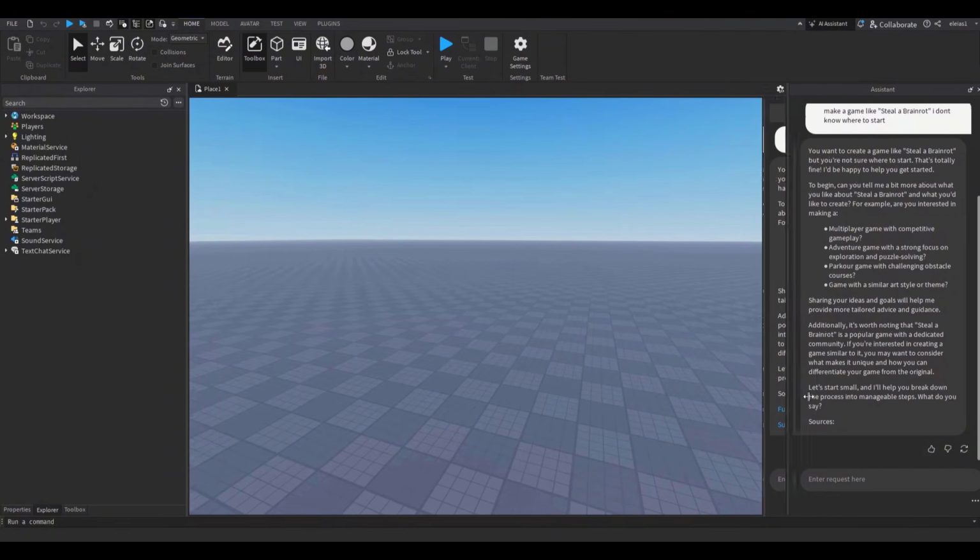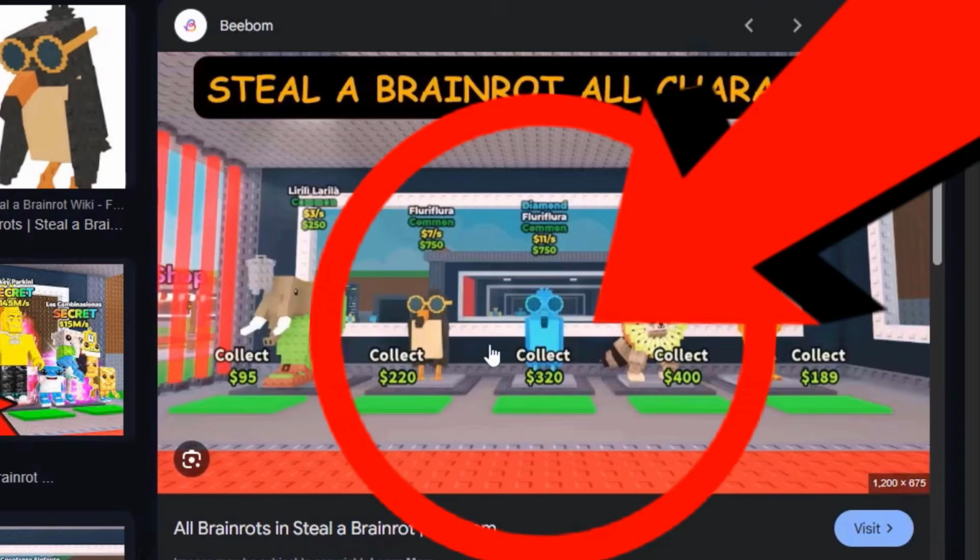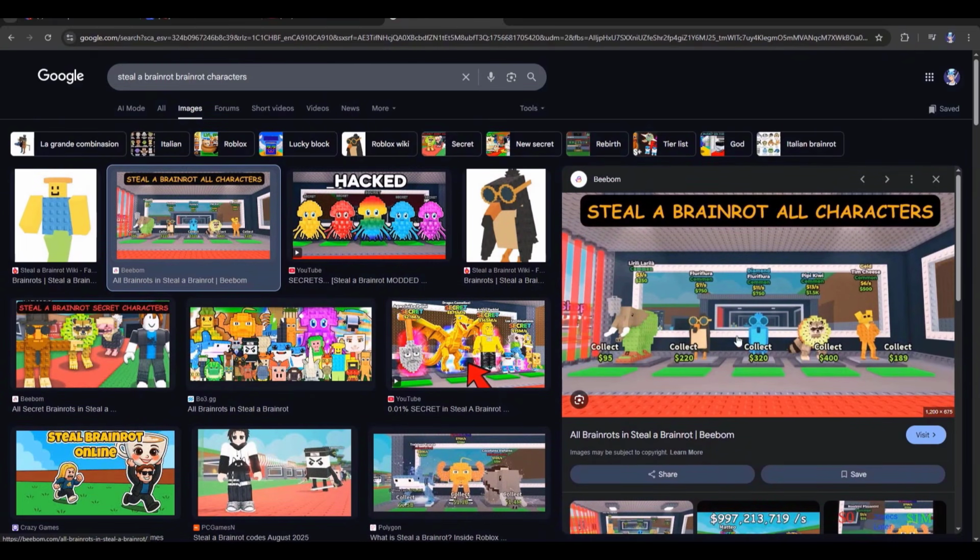You know what? Let's first try to make the AI make a Brainrot character. If I'm going to be completely honest, I don't really know what you call the Brainrot characters. Do you just call them Brainrot characters? Whatever. So let's try to tell the AI to make something like this. Let's see if it works.